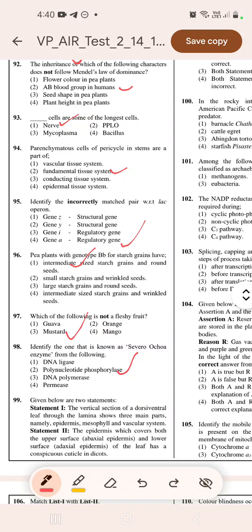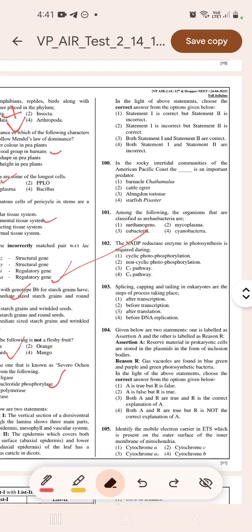Given below are two statements. Statement 1: The vertical section of a dorsiventral leaf through the lamina shows three main parts, namely epidermis, mesophyll and vascular system. Statement 2: The epidermis which covers both the upper surface (abaxial) and the lower surface (adaxial) of the leaf has conspicuous cuticle in the dicots. So statement 1 is correct, but statement 2 is incorrect.